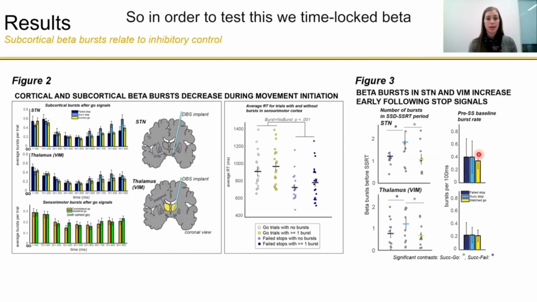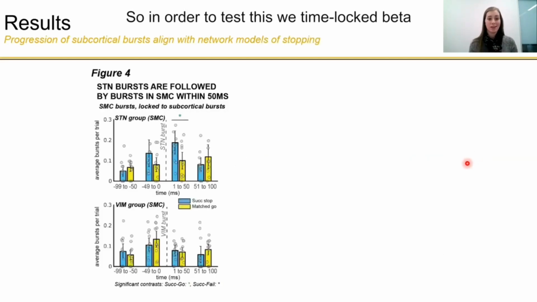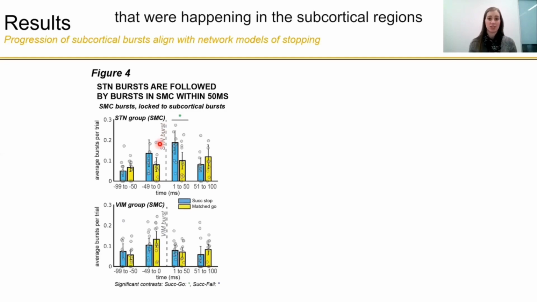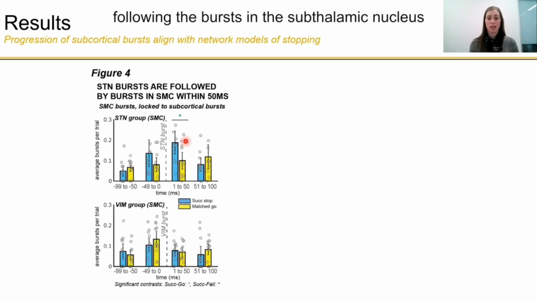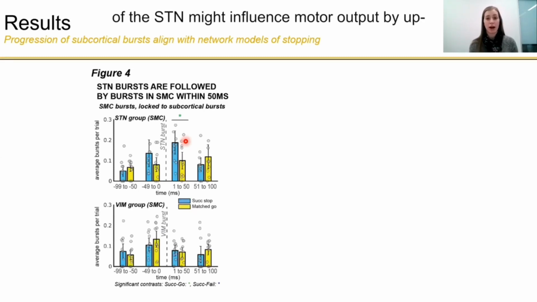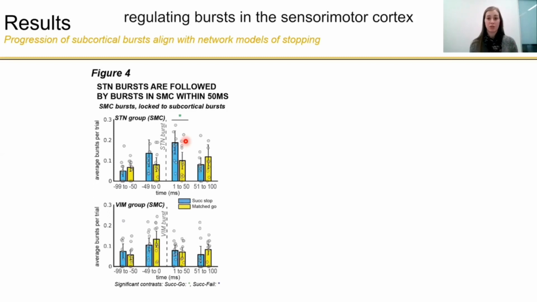So in order to test this, we time-locked beta bursts in sensorimotor cortex to beta bursts that were happening in the subcortical regions of the brain during stopping. And what we found is that bursts in sensorimotor cortex demonstrated a peak in beta bursting in the 50 milliseconds following the bursts in the subthalamic nucleus during stopping.